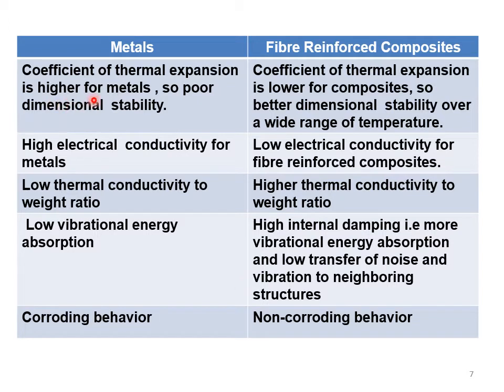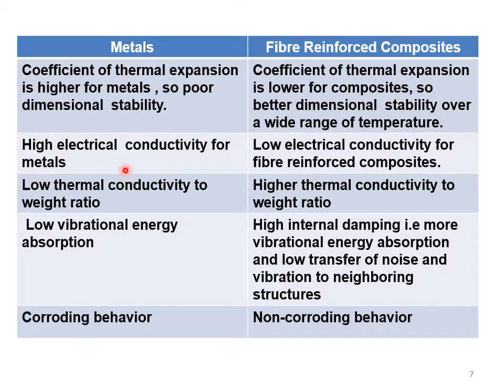Now coefficient of thermal expansion is higher for metals and so poor dimensional stability. Like if I heat a metal, what will happen, it will easily expand. But for fiber reinforced composites, if I heat it, then the expansion won't be that high. Coefficient of thermal expansion is lower for composites, so better dimensional stability over a wide range of temperature.